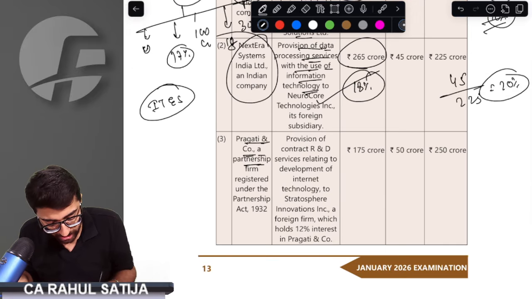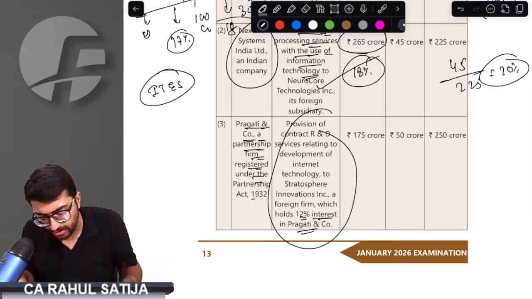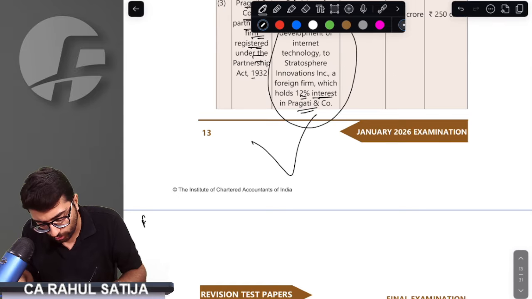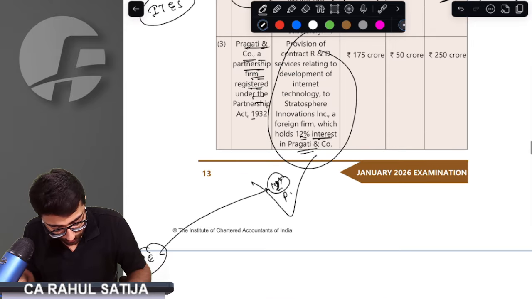Pragati and Company, a partnership firm registered under the Partnership Act, is providing R&D services to a firm in which 12% interest is being held. See what it says: if a foreign entity holds 10% profit or 12% profit sharing ratio in Pragati Company,